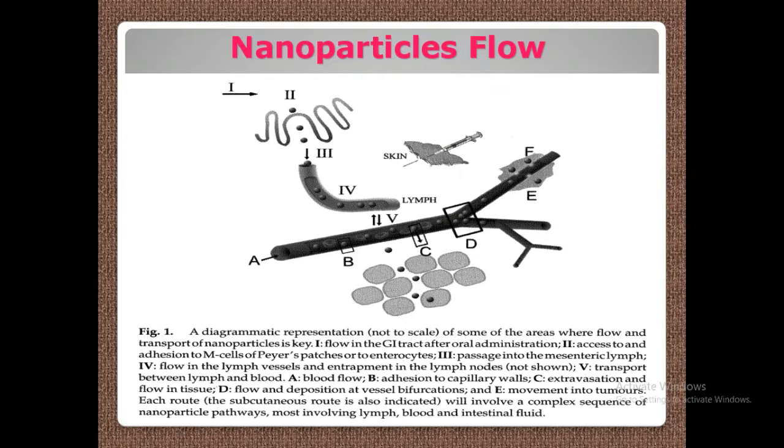Then D here, this junction area, flow and deposition of these nanoparticles at vessel bifurcations. Here you can see that bifurcation takes place. Two routes are bifurcated. So in that area, the drug molecule deposition takes place. Then E is the next one, movement of the nanoparticles into the tumorous area, because here one tumor is there. So this is the tumorous area. Your drug from the blood goes to the tumor area. It targets the tumor cell. That is the target of this drug.